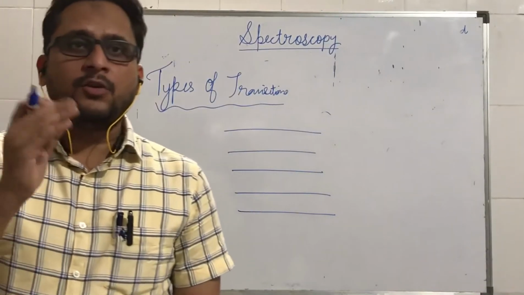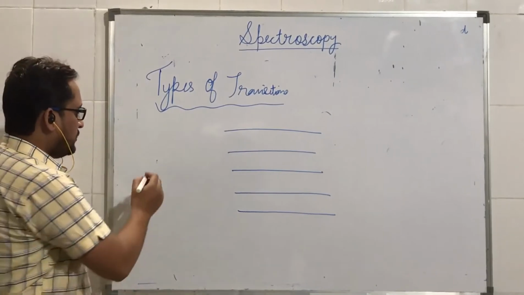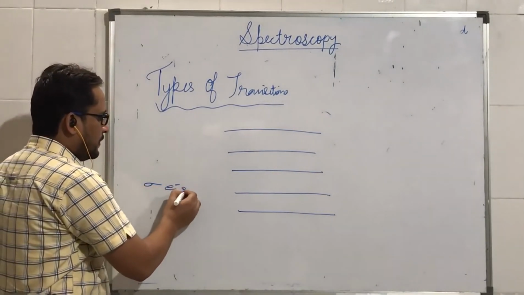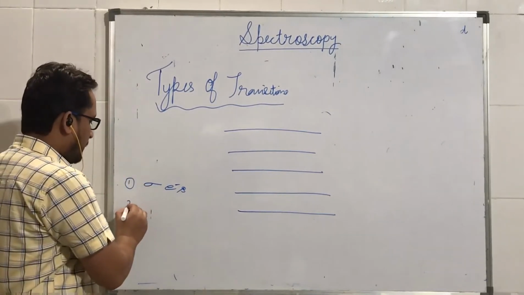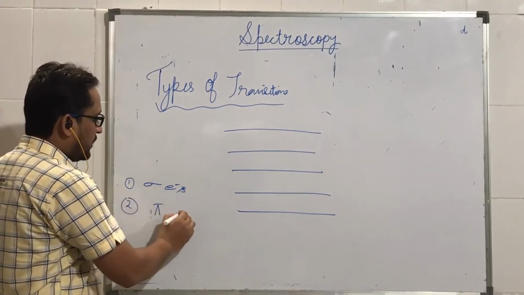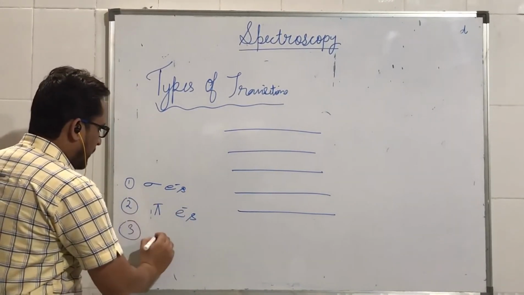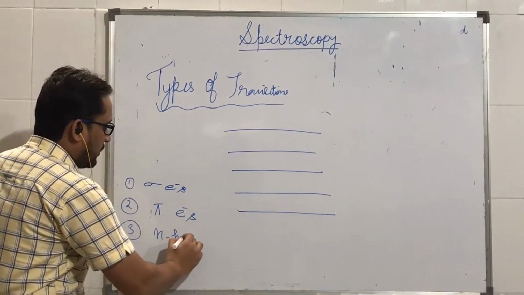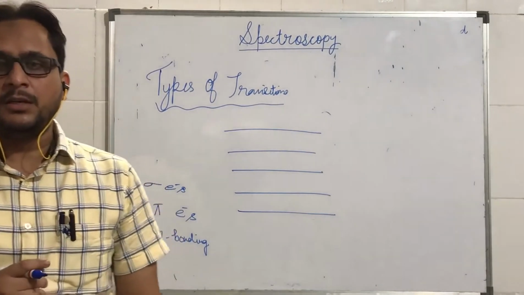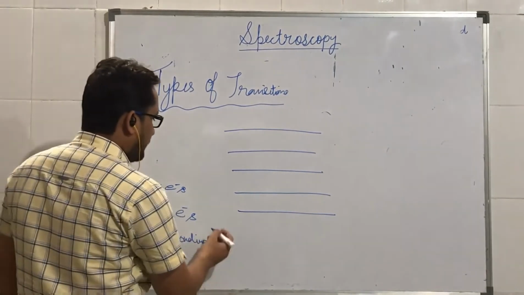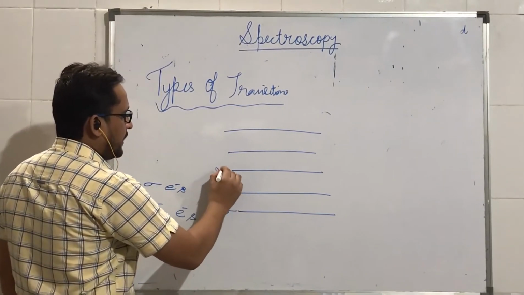So there are four different types of transitions because there are three different types of electrons. And what are those electrons? We have sigma electrons. Sigma electrons are those which are involved in sigma bond. Then we have pi electrons. Pi electrons are those which are involved in pi bonding. And third is the non-bonding electron. Non-bonding electrons are those which do not involve in any type of bonding. So we have three types of electron: sigma, then pi, then n.